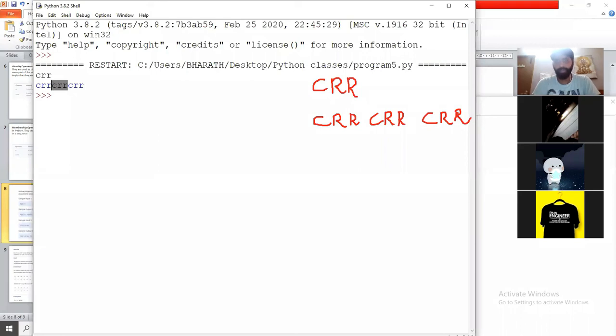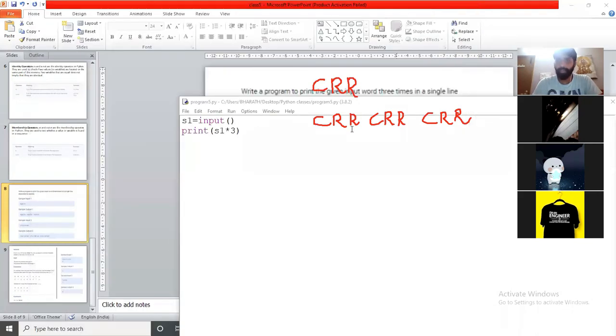Try to execute the program. Here we got CRR 3 times, but we don't get the spaces. What does the description say?